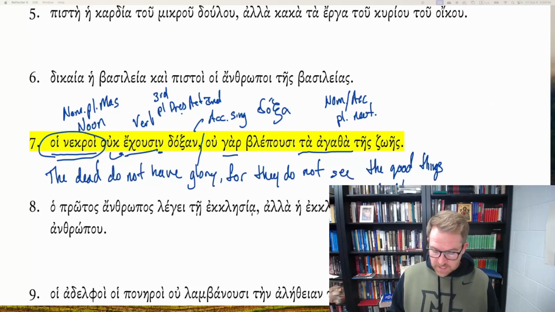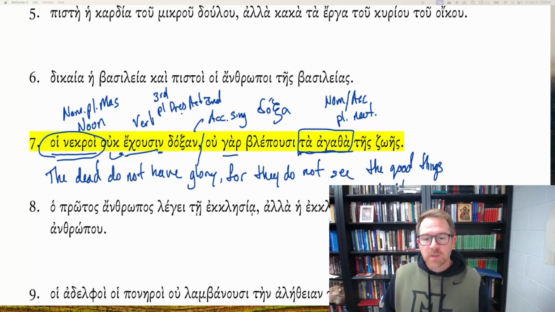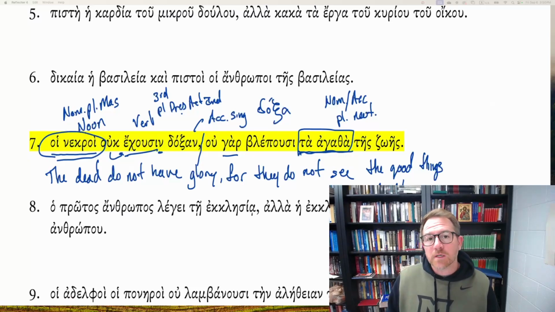So we've seen the attributive adjective, the predicate adjective, and then we also see the substantive adjective in the case of the good things of life that the dead do not see, because the good things is functioning in this case is basically our noun for our sentence. It's giving us a direct object, and instead of getting what is it that they don't see, the good things as a general reference. So the good becomes a noun in and of itself.